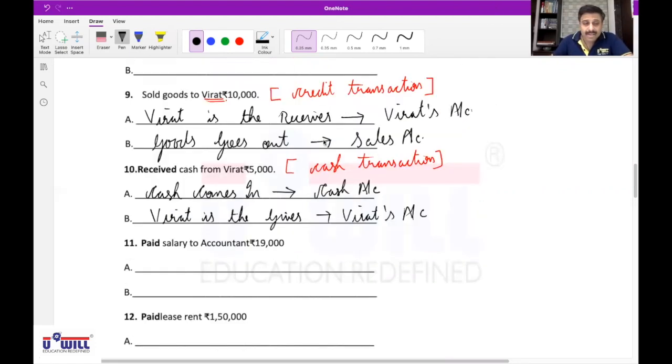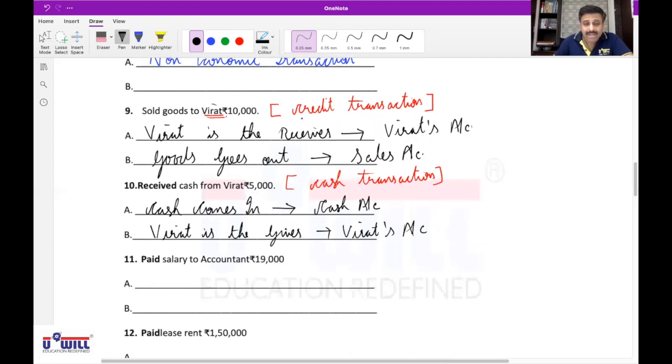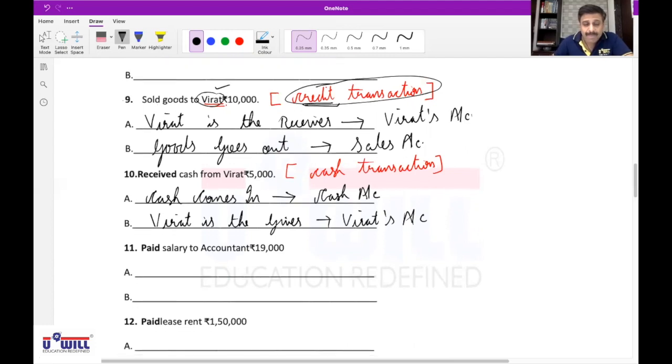Now see, did we sell goods to Virat on credit or not? In the ninth transaction, did we sell goods to Virat on credit? Yes, sir. So in future, will he pay the money or not? Yes, sir. Out of this 10,000, he is paying us 5,000.